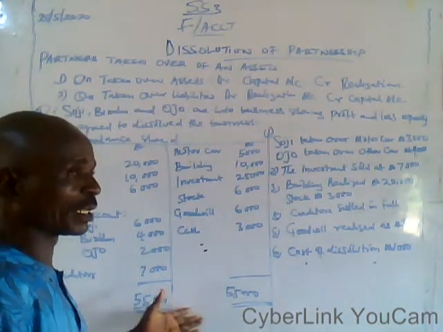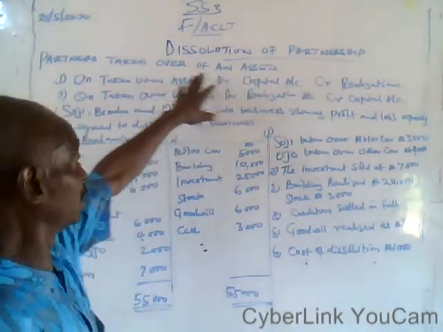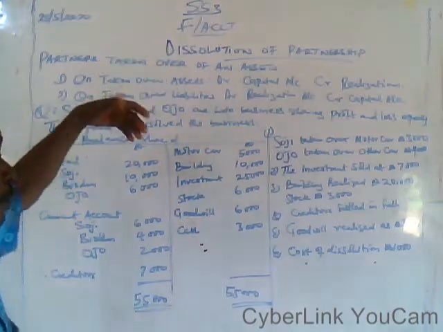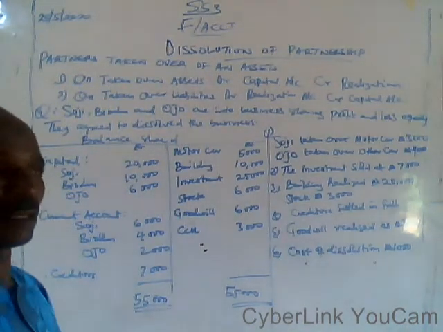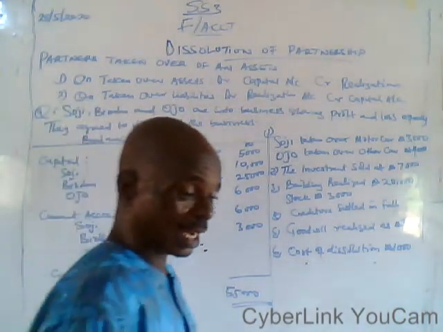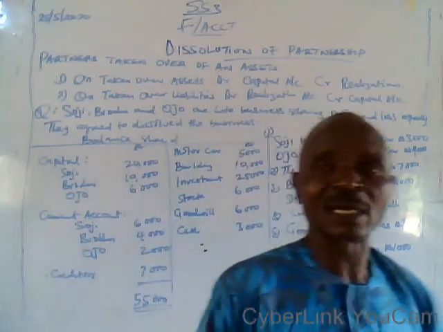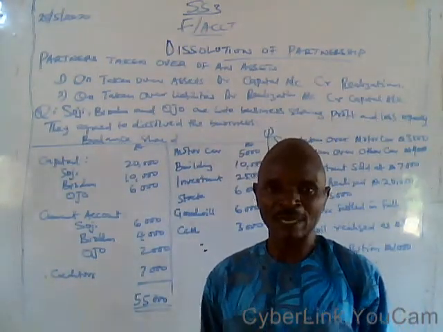have enough time. We are still on the dissolution of a partnership, and if you are asked to prepare the realization account, remember under the dissolution of partnership we have two major accounts: the realization account, the partner's capital account, and the cash or bank account.